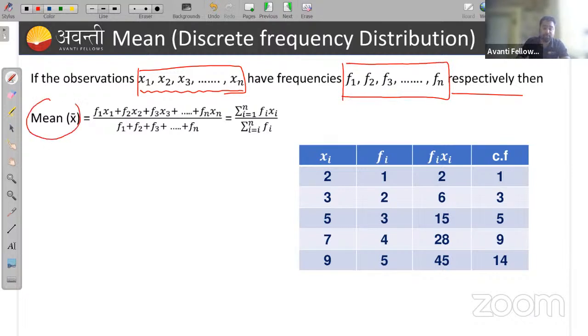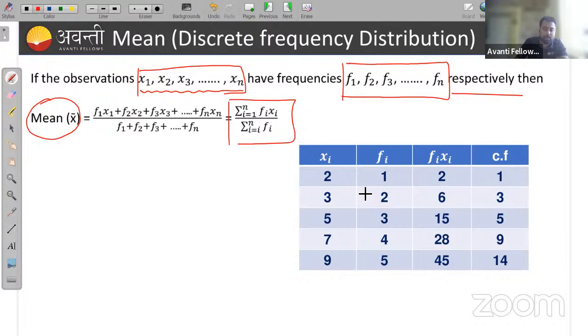Then how can you find the mean? Mean will be f1 into x1 plus f2 into x2 plus f3 into x3 up to fn into xn, divided by the sum of the frequencies, that is f1 plus f2 plus f3 up to fn. Then the formula is actually summation fi xi upon summation fi. Remember how to find fi xi and how to find the cumulative frequency. That is important. So here is some data I have given.